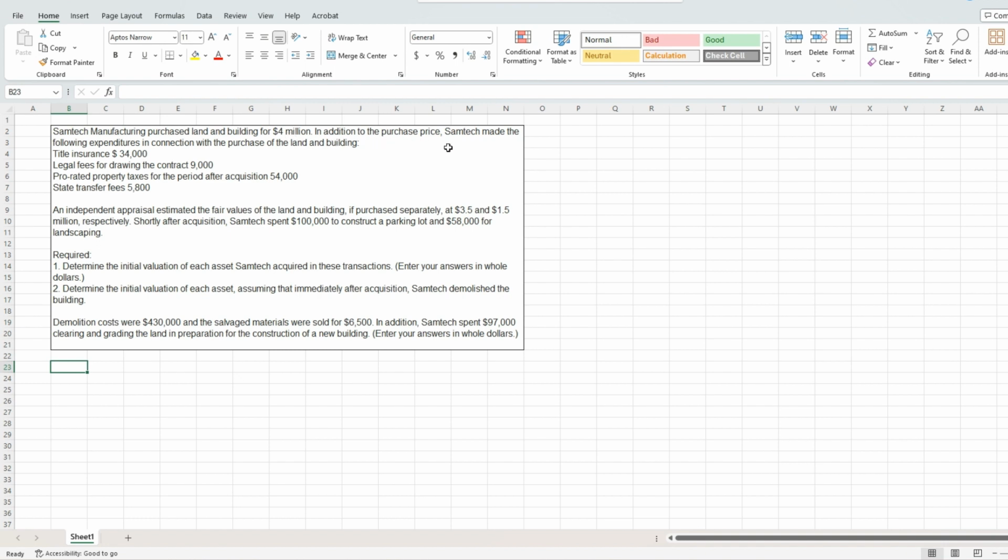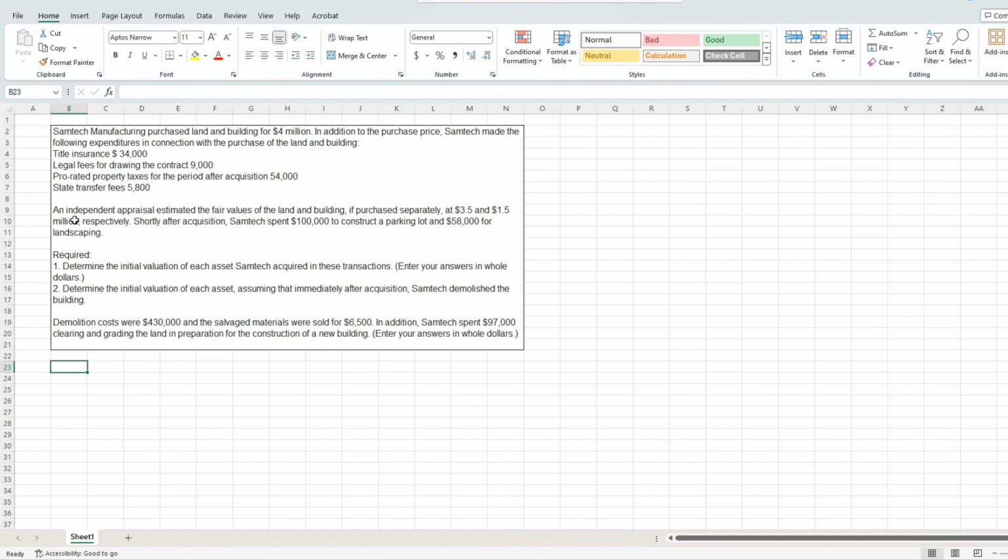In addition to the purchase price, Samtech made the following expenditures in connection with the purchase of the land and building: title insurance for $34,000. Legal fees for the drawing of the contract for $9,000, prorated property taxes for the period after acquisition of $54,000, and state transfer fees of $5,800.